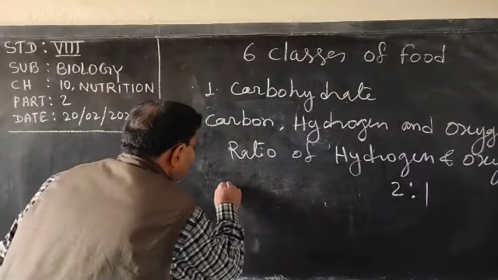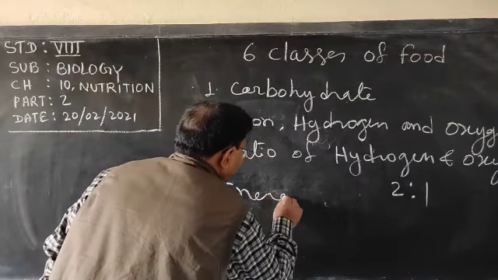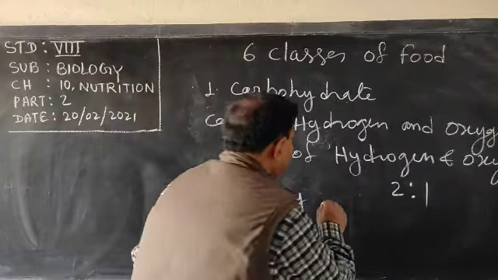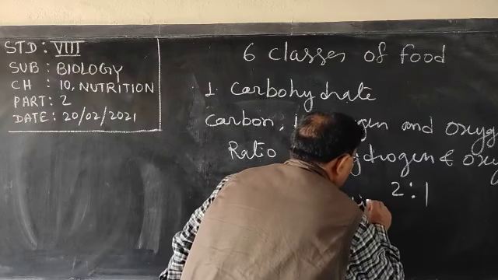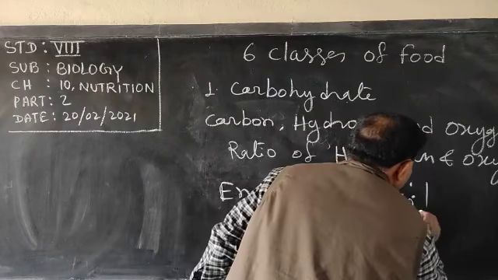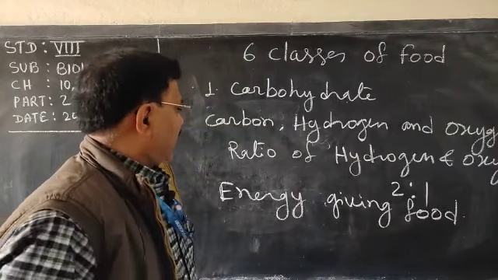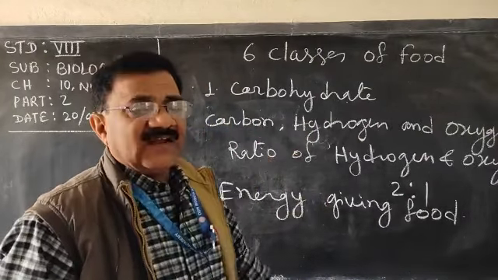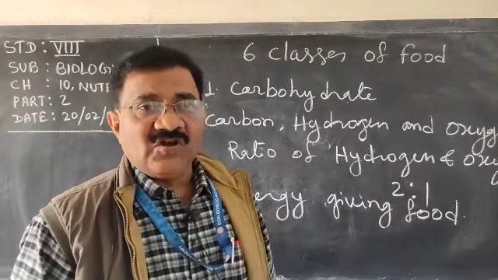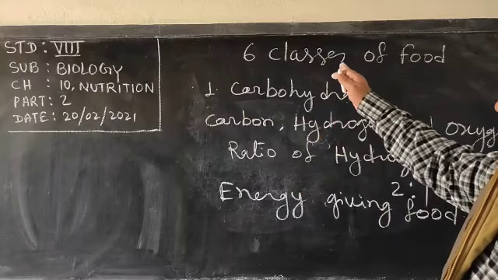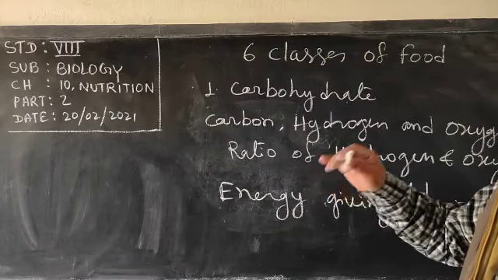They are energy giving food. Food can be classified according to their function also. So what are carbohydrate? They are energy giving food made up of carbon, hydrogen and oxygen, and hydrogen and oxygen are in the ratio 2:1. So everything is clear about the carbohydrate.